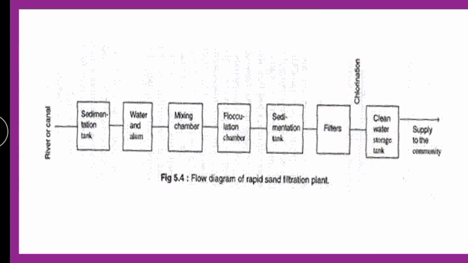Then chemical treatment will be there, that is chlorination, and then the ready clean water will be available for supply to the community. So because of these different mechanical units linked together, it is also known as mechanical filtration.